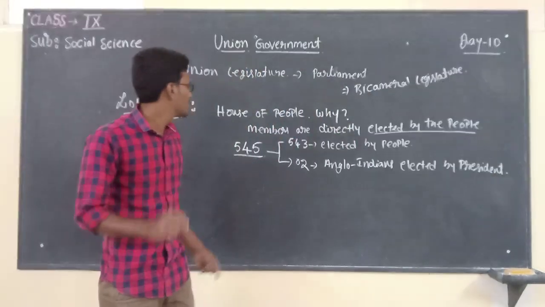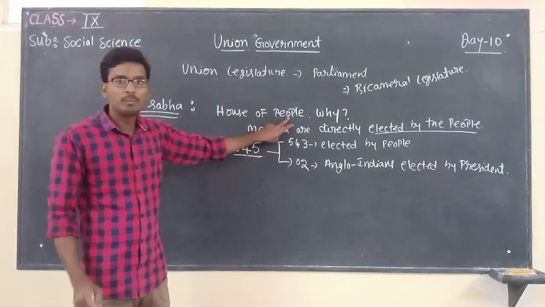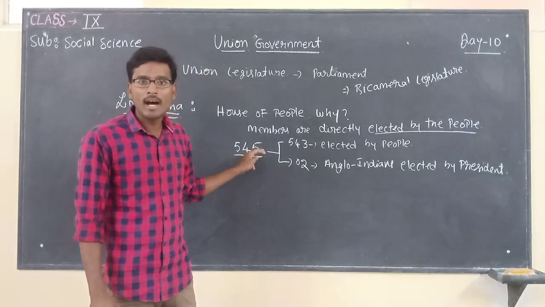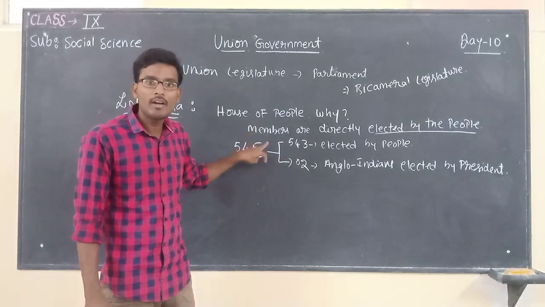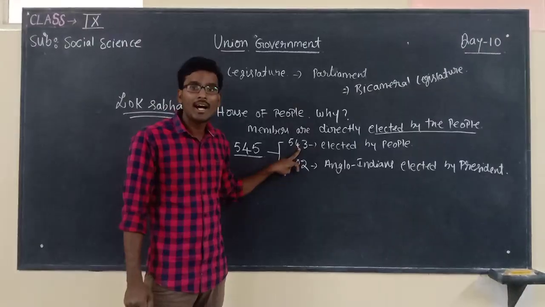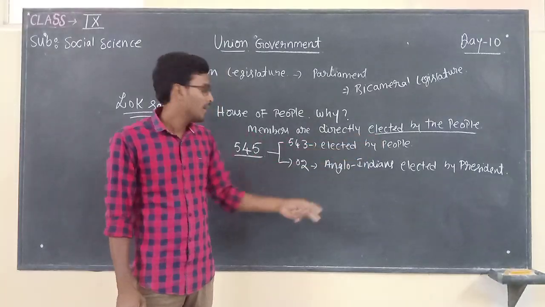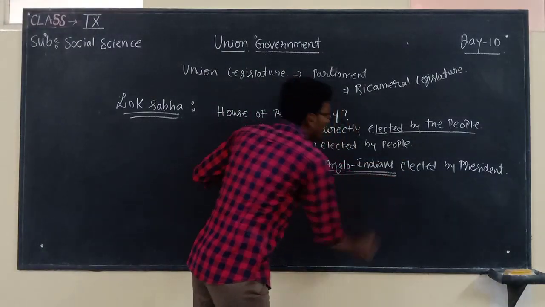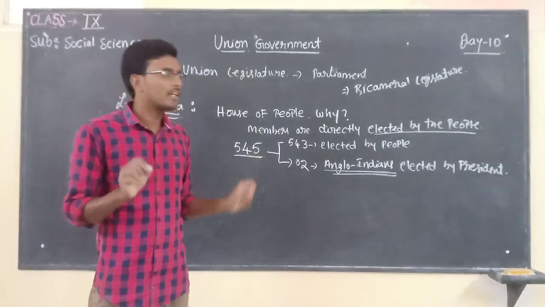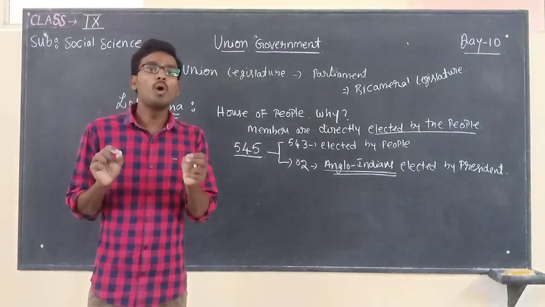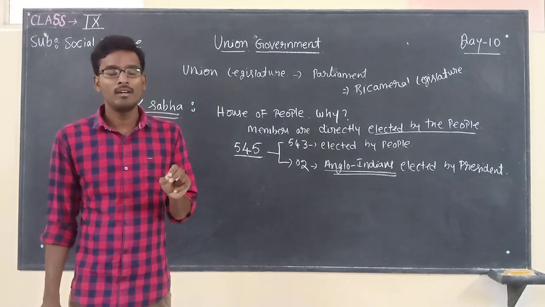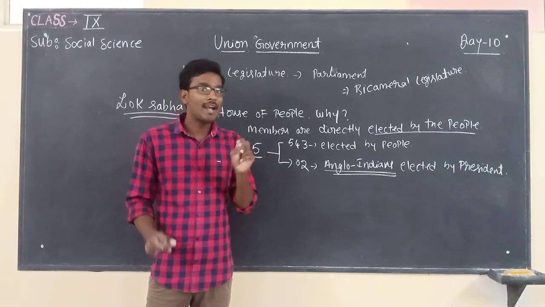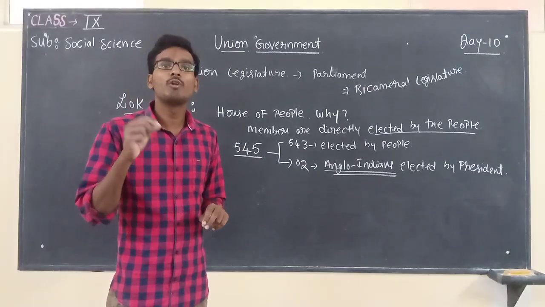Children, I hope you are clear with this, right? Lok Sabha is known as the House of People because the members are directly elected by the people. Total members are 545. Of that, 543 are elected by the people directly, and the remaining 2 are Anglo-Indians appointed by the President. Children, it is a very important objective type question: the two Anglo-Indians to the Lok Sabha are appointed by whom? The President.